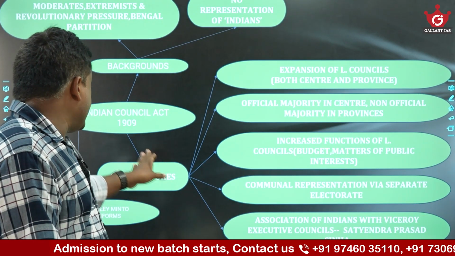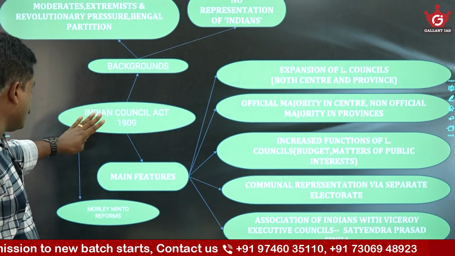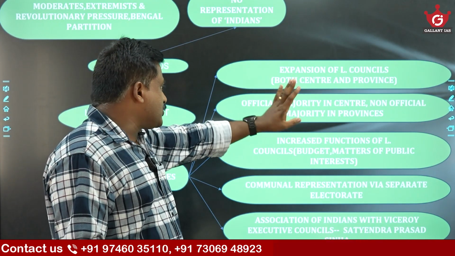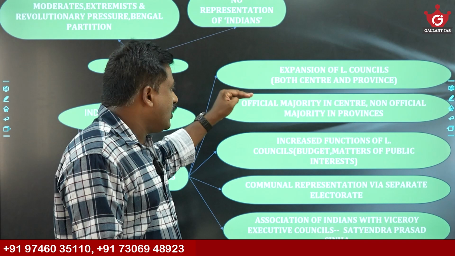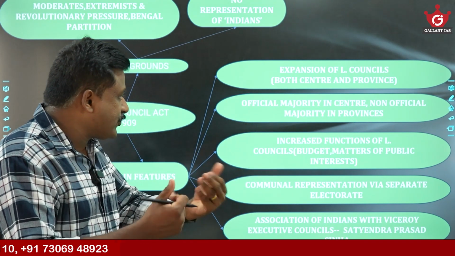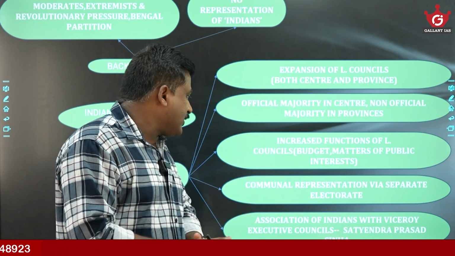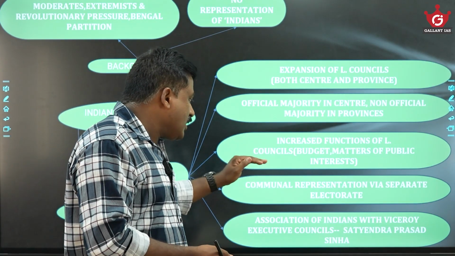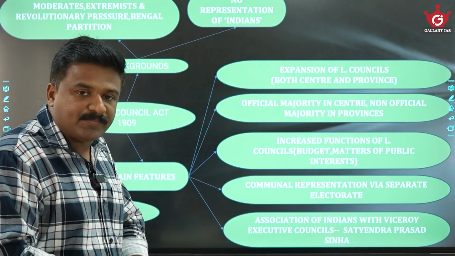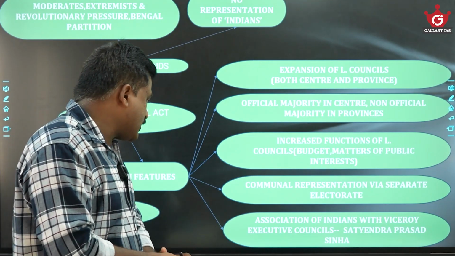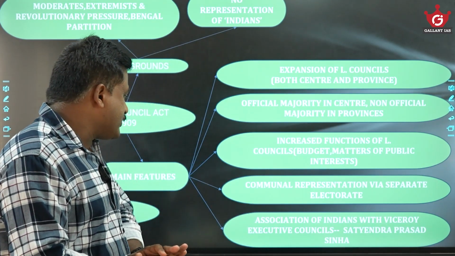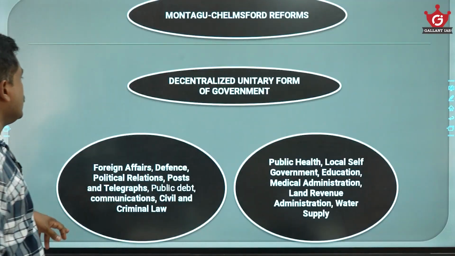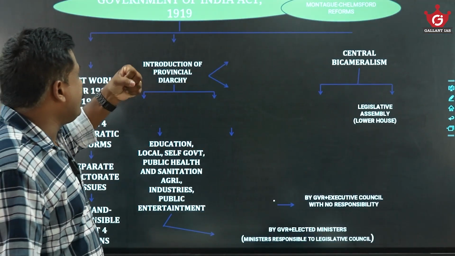Just look into these Indian Council reforms. This is the Morley-Minto reforms. Main features are like this: expansion of legislative councils, both at the center and in the provinces. Official majority maintained in the center, non-official majority in the provinces. Increased functions of legislative councils in terms of budget discussion and matters of public interest. Communal representation introduced for the first time. Separate electorate for Muslims awarded for the first time. Association of Indians with the Viceroy's Executive Council for the first time, Satyendra Prasad Sinha. Then there is the Government of India Act 1919.